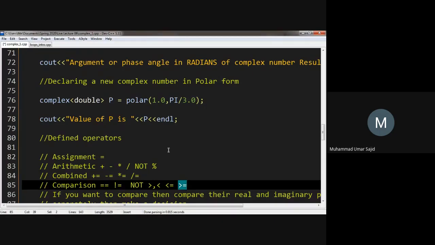So we were discussing the comparison operators, and these cannot be used because we have two numbers in each complex number, an x and a y, and another complex number also has an x and a y. So how can we compare whether something is less than or bigger than another thing?